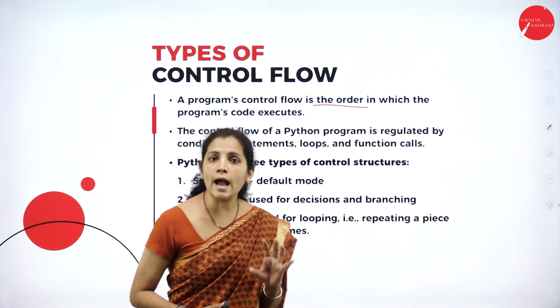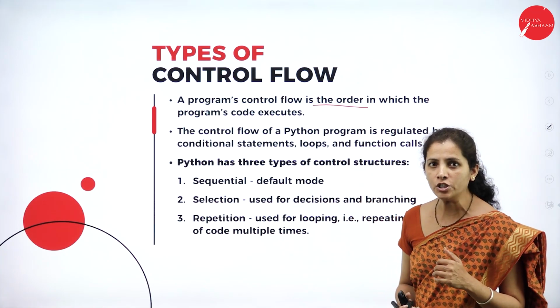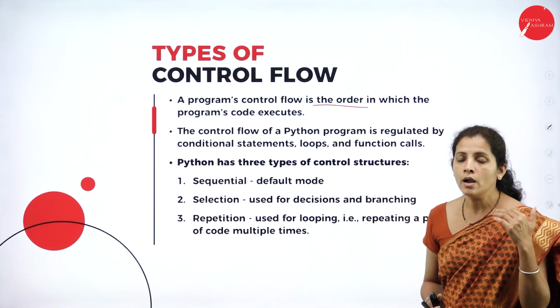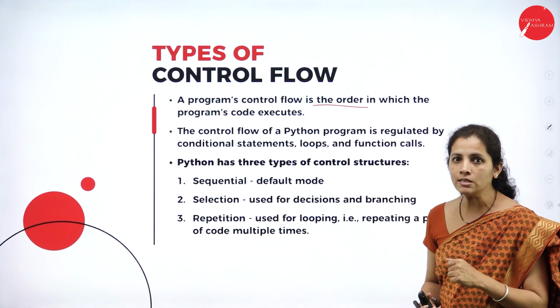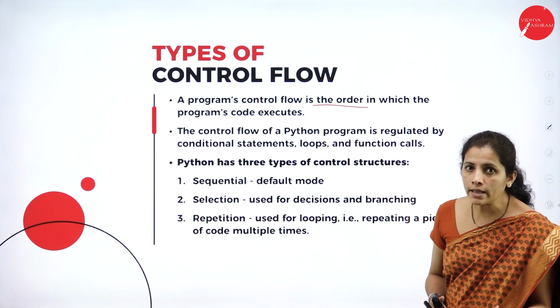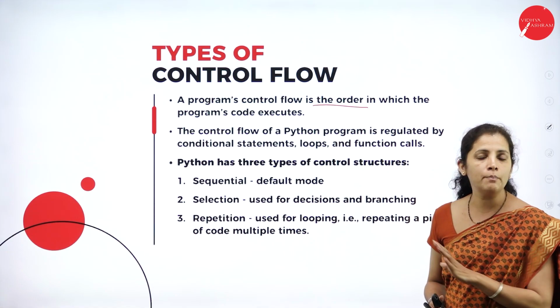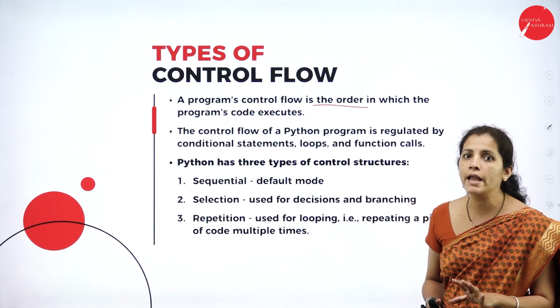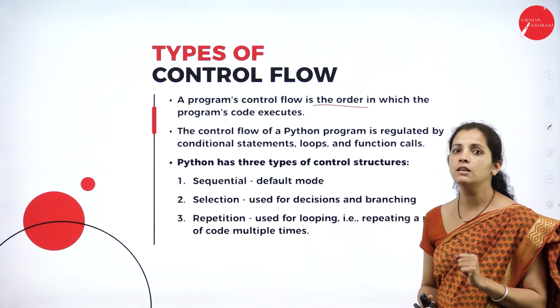Dear student, as we know, computers are nothing but electronic machines, and if I want any work done by the computer system, I must provide the instruction. And how am I going to provide the instruction? That is in the form of programs, because computer does not understand any language other than machine language.